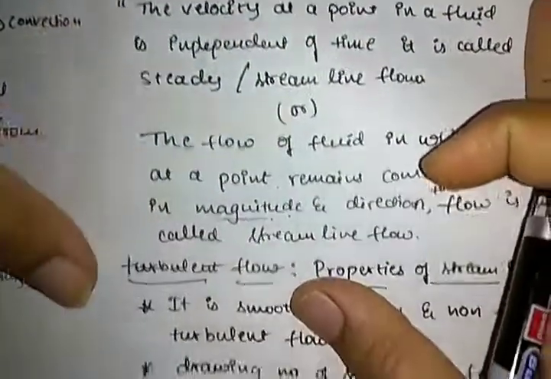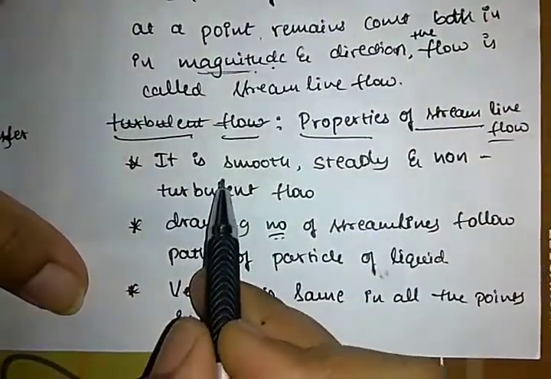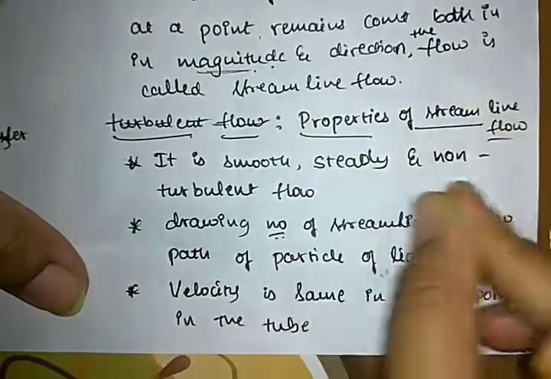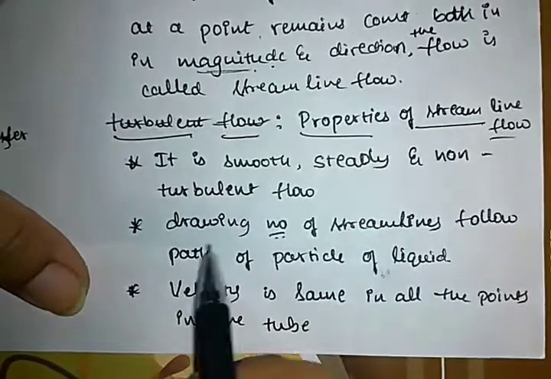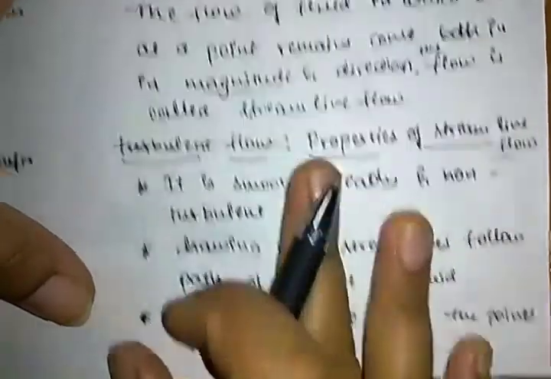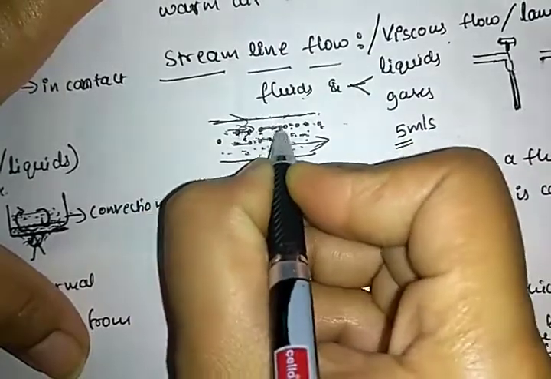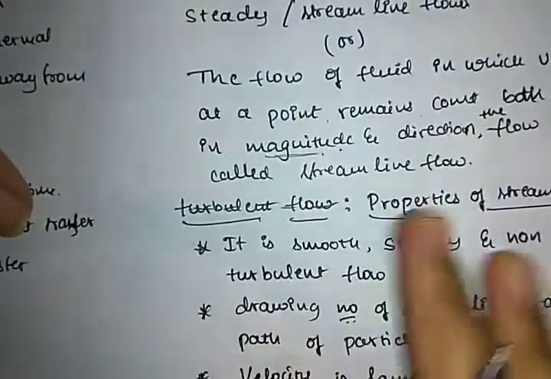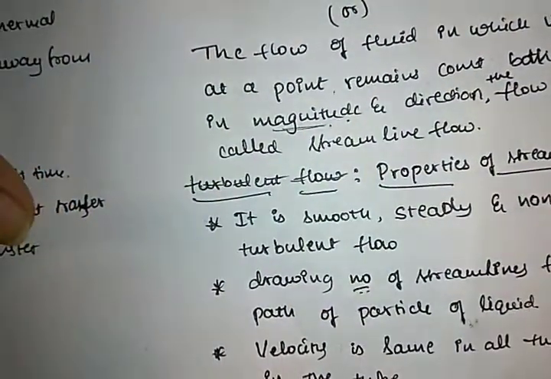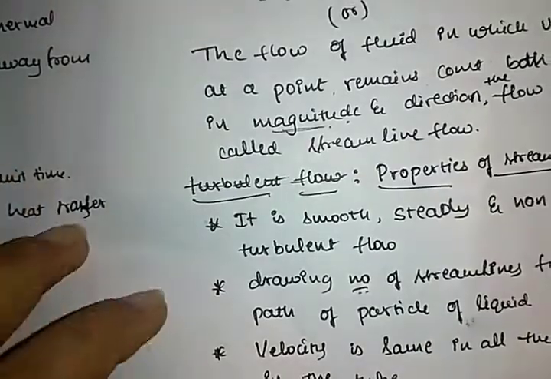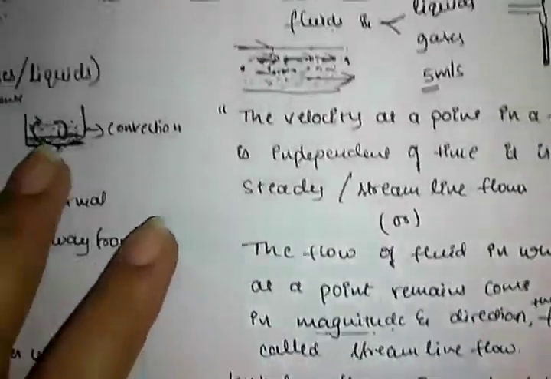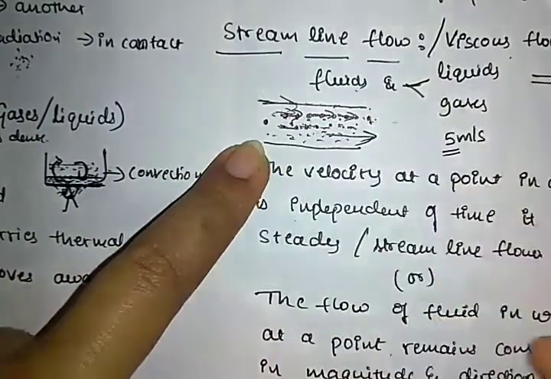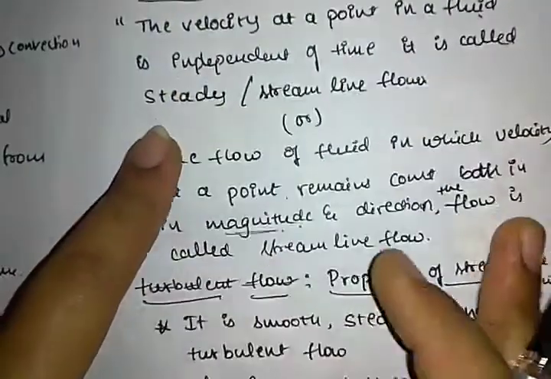And what are the properties of streamline flow? It is smooth, steady and non-turbulent. Non-turbulent means not disturbed, it is soft moving. Then if we draw a number of streamlines here, they indicate the direction of the flow and the path of the particles of a liquid. The velocity is the same at all the points in the tube. Here it is the same velocity, and here at the end of the tube it also has the same velocity. These are the properties of streamline flow.